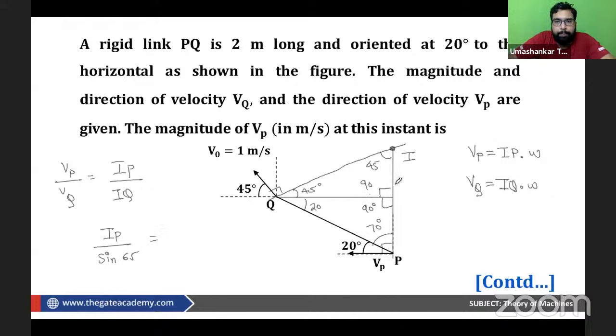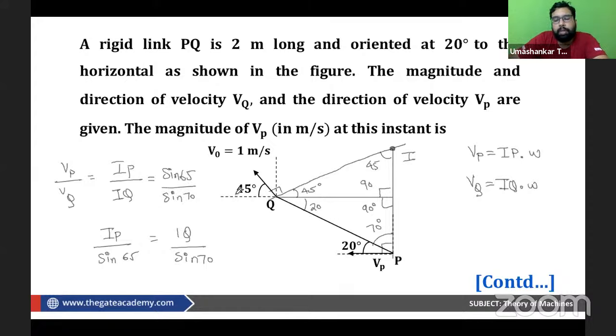We are seeing the angle opposite to this side, that is 65. So IP upon sine 65, and we require IQ, IQ upon sine 70. So basically IP by IQ is equal to sine 65 upon sine 70.